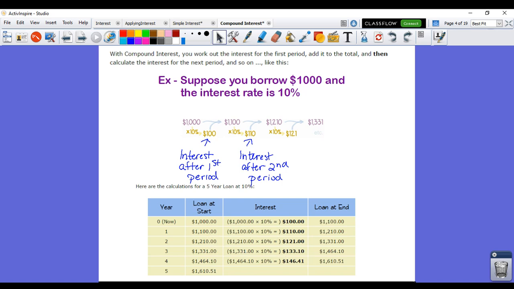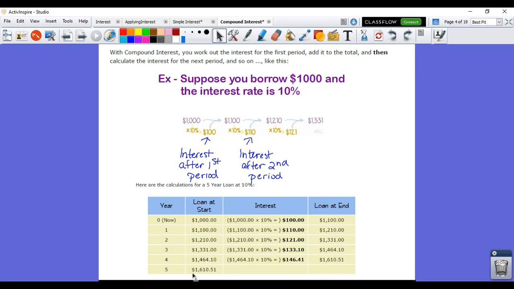So at the end of the 5 years, you'll see that $1,000 is now a balance of $1,610.51. That means that you're accruing $610.51 in interest over 5 years, and that adds up way faster than simple interest. Now, this is if it's compounded annually.